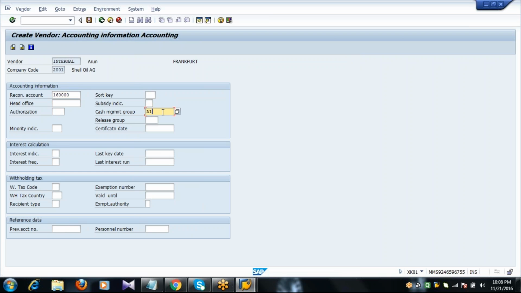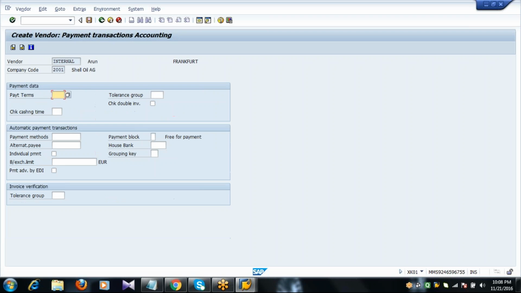And even this information is maintained by the finance. But why are you maintaining it? Because if you want to create an invoice for this supplier, if you want to do the payment for this supplier, you need to maintain this accounting information. So that's the reason we are maintaining this reconciliation account and cash management group.